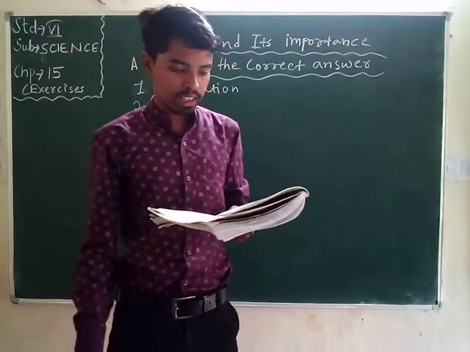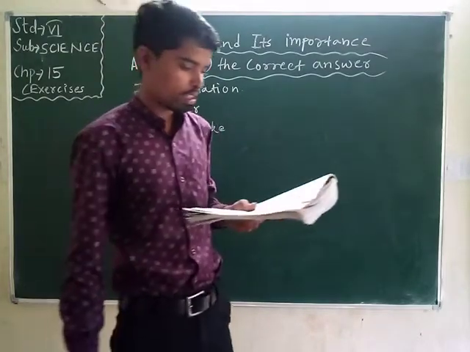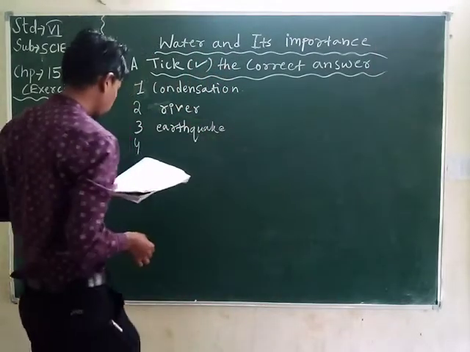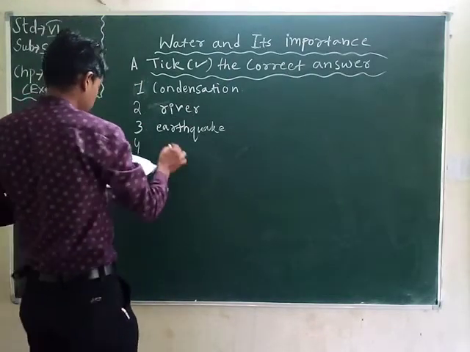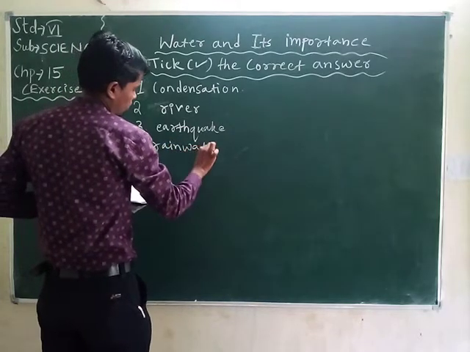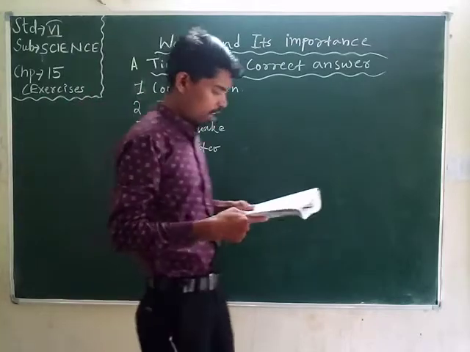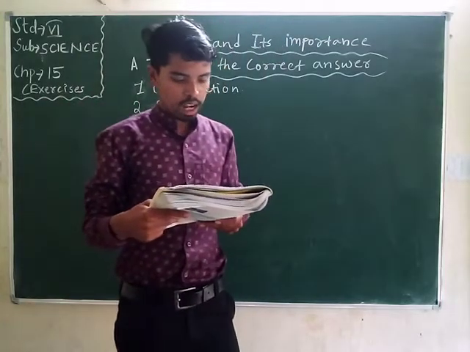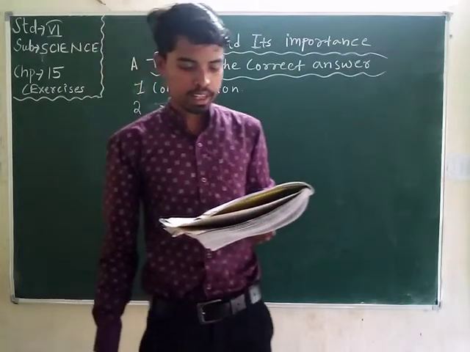Okay, student. Number 4, the best source of fresh water in nature is: A, groundwater; B, rainwater; C, river water; and D, sea water. Student, rainwater is the best source of fresh water. Rainwater. Number 5, how many ways are there by which we can harvest rainwater?